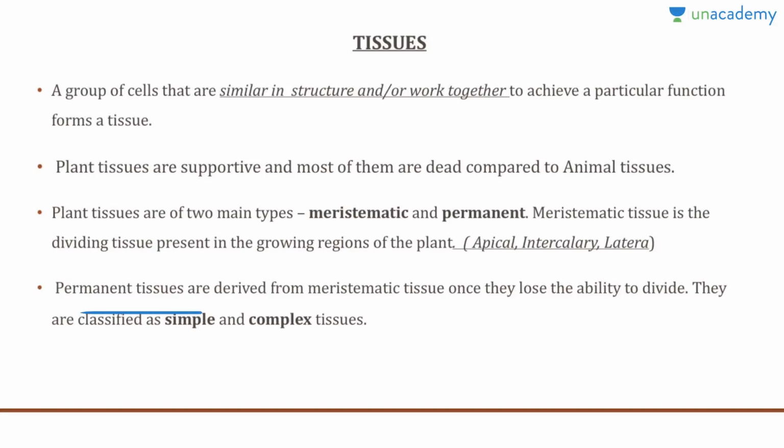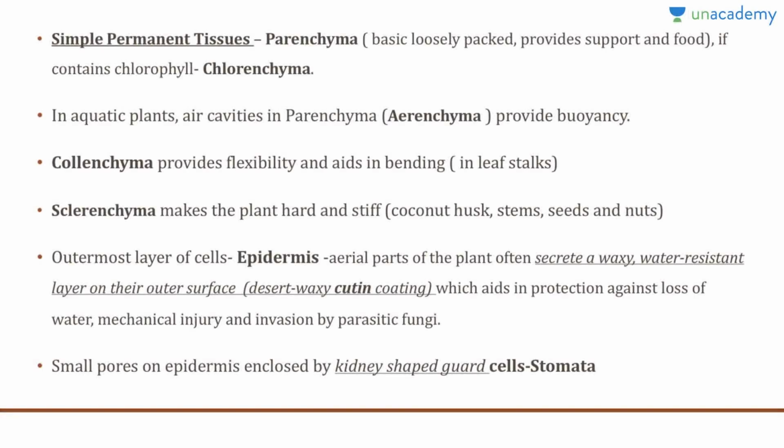Now, the permanent tissues are derived from meristematic tissue once they lose their ability to divide, and the permanent tissues can be classified into simple and complex tissues. An example of the simple permanent tissues is the parenchyma. These are basically loosely packed and they provide support and food storage. And if the parenchyma contains chlorophyll, these are known as the chlorenchyma.